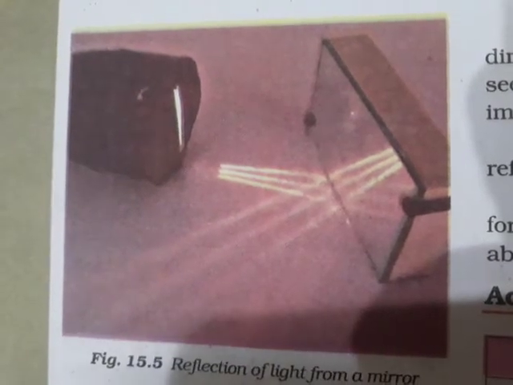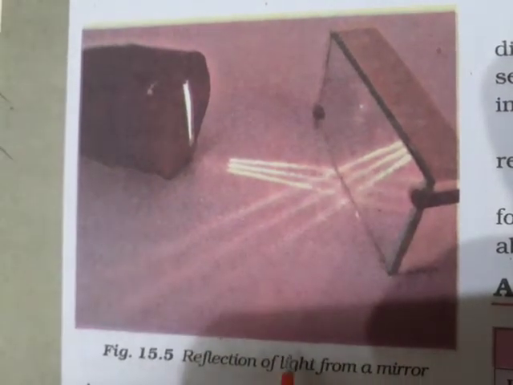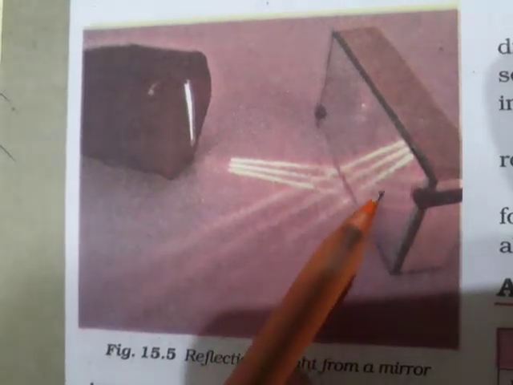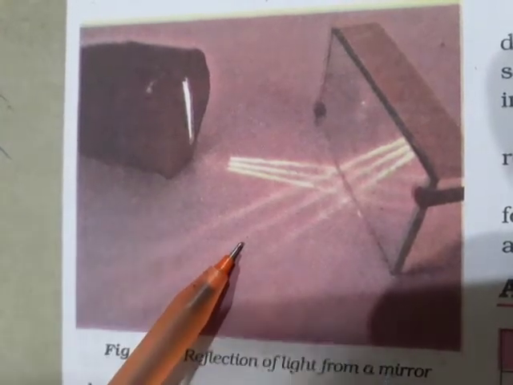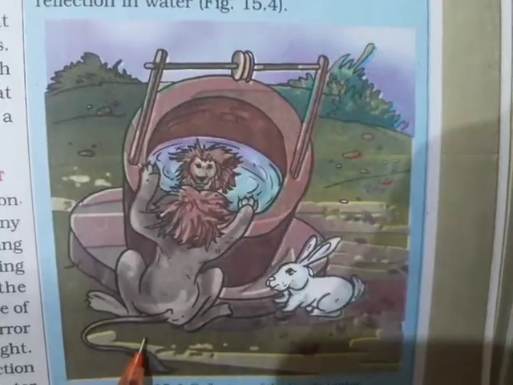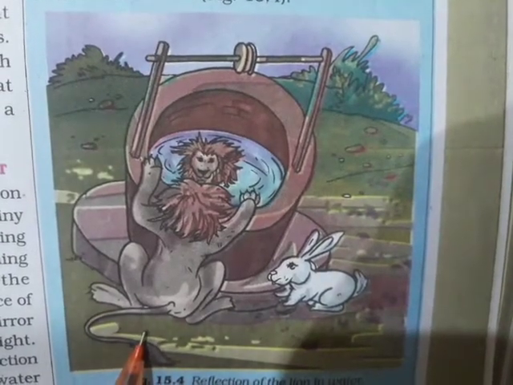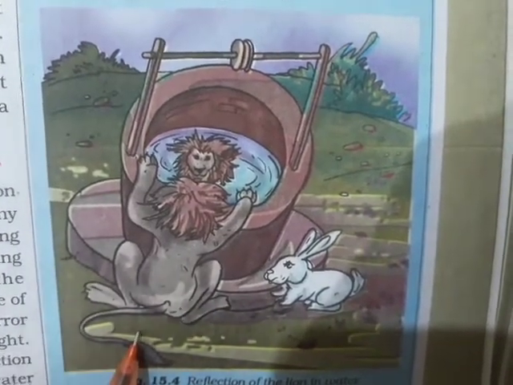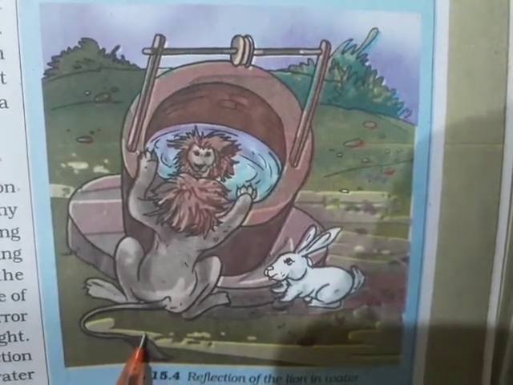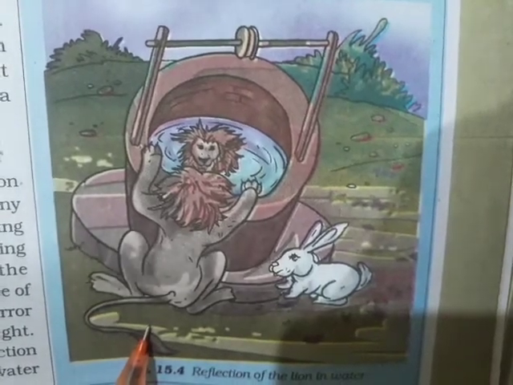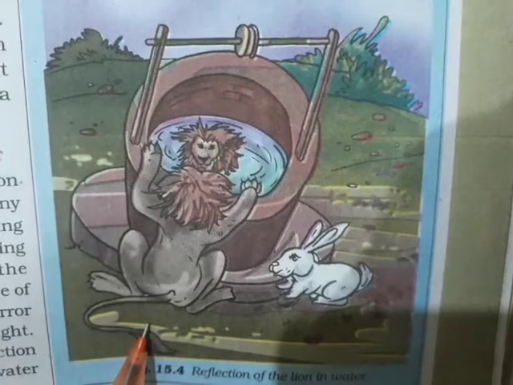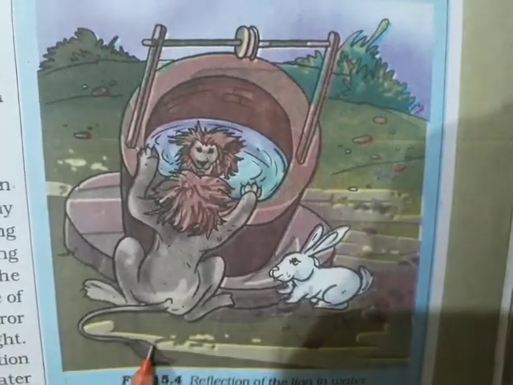This diagram is showing reflection of light from a mirror. This light falls on this mirror, and is reflected back. This is called the reflection of light. This diagram is showing reflection of an object in water. This diagram shows reflection of the lion in water. In the story of the lion and the rabbit from the Panchatantra, the rabbit fooled the lion by showing him his reflection in water.